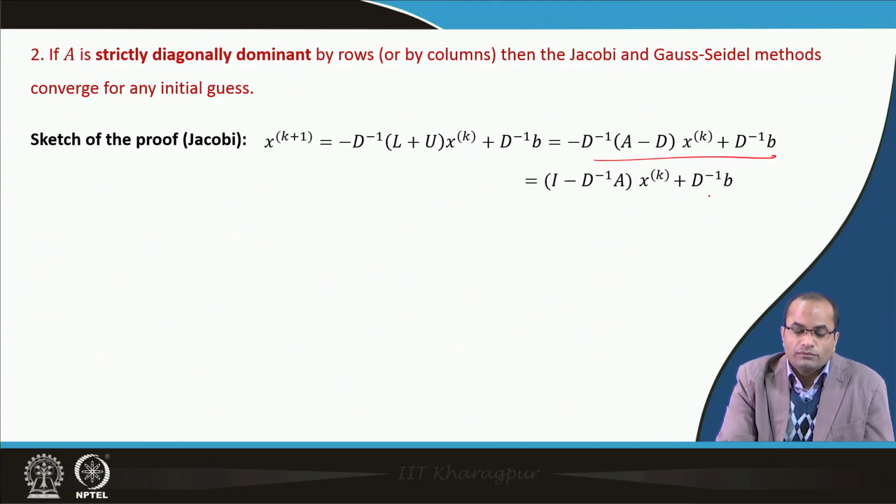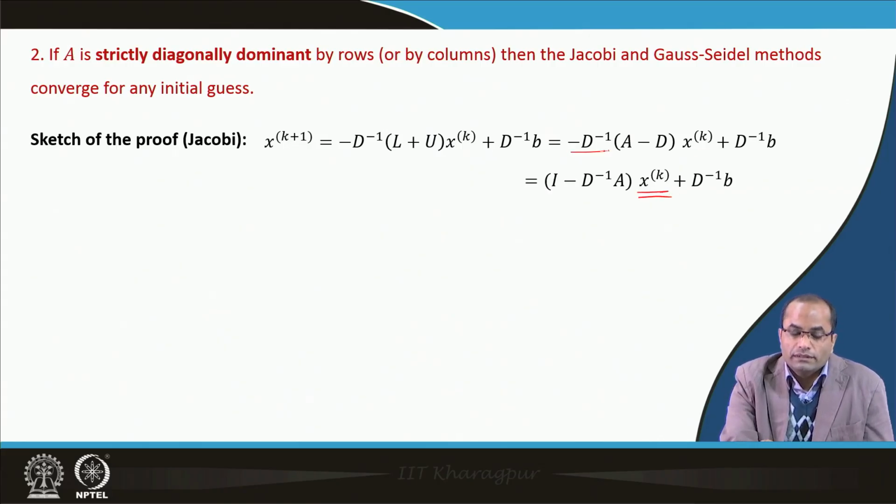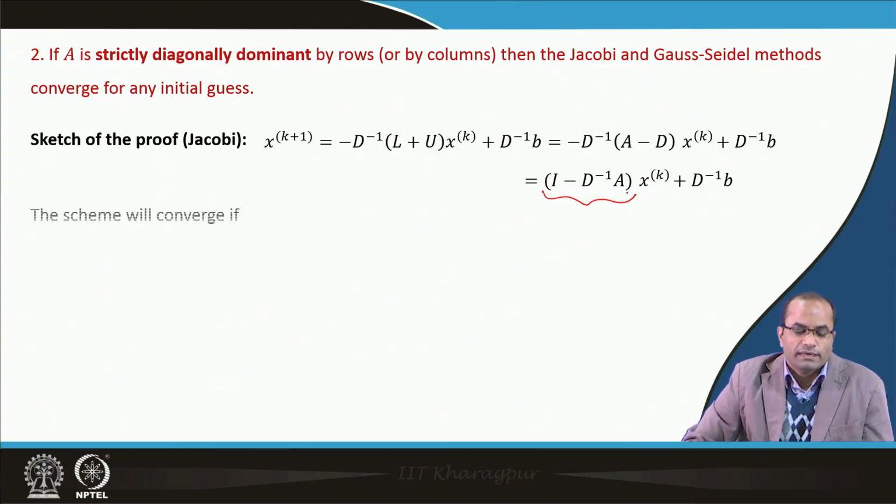Having this, we can take D minus D, and here we also have D. So that becomes I minus D inverse A, this product, times x^k, plus D inverse b. So we have this iteration matrix here.